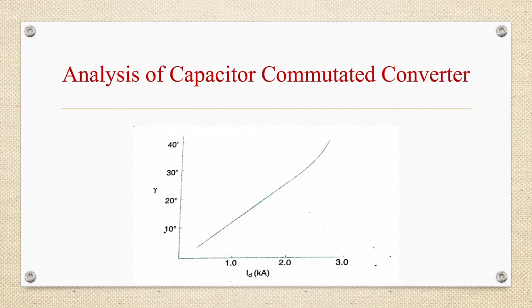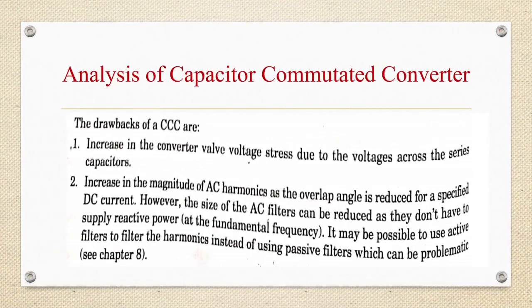Load rejection overvoltages are also reduced with triple C. Let us see the drawbacks of the capacitor commutated converter. First one is increase in the converter valve voltage stress due to the voltage across the series capacitors. Second one is increase in the magnitude of AC harmonics as the overlap angle is reduced for a specified DC current.